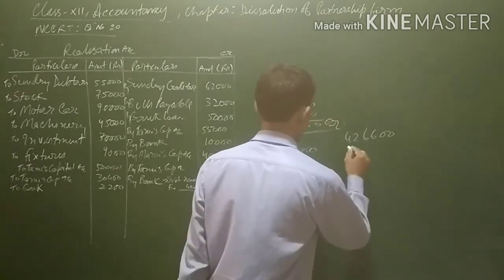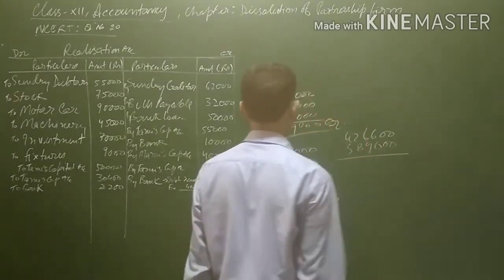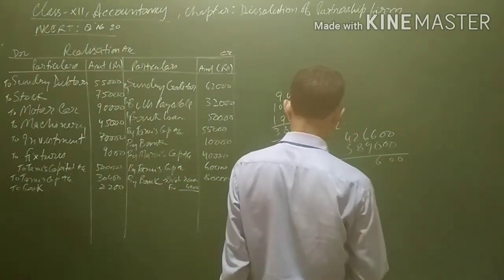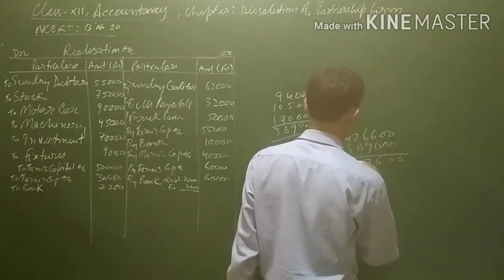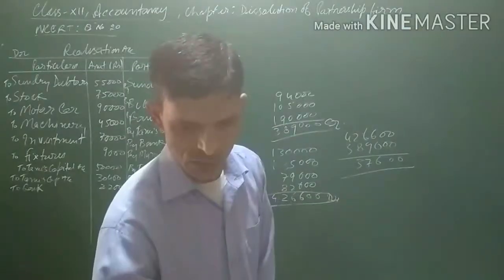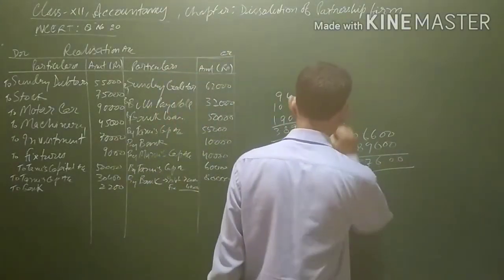4,26,600 means there is a loss. 3,39,000 is the credit side. 37,600 is the loss. 37,600 is the loss for the firm because the debit side was more.